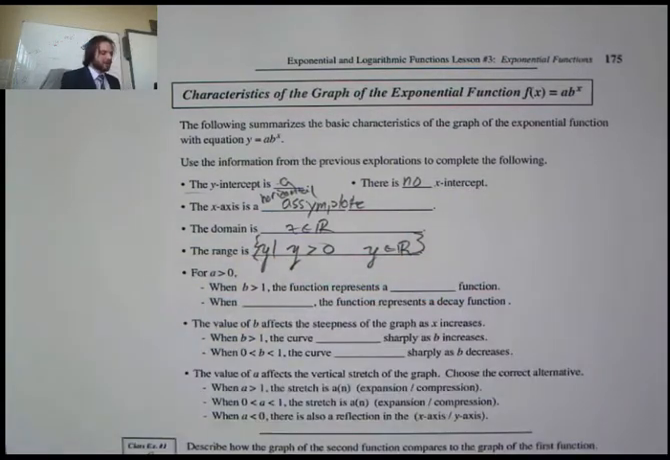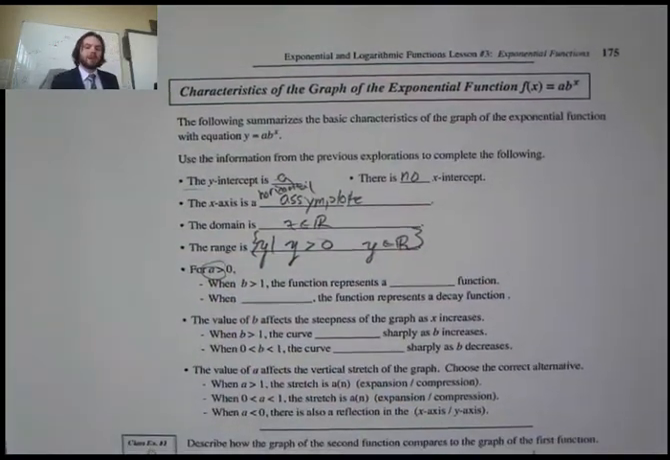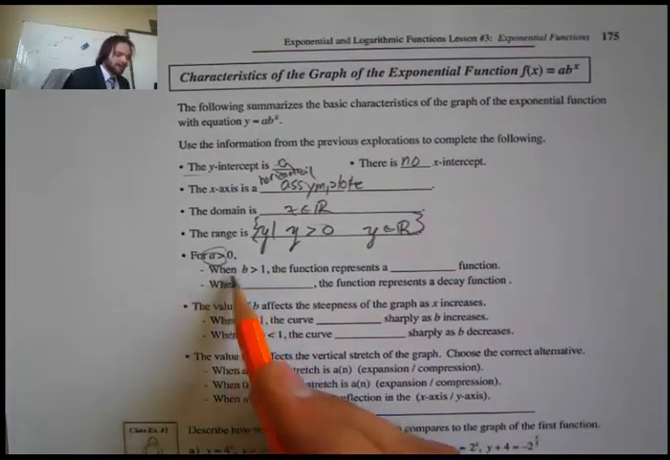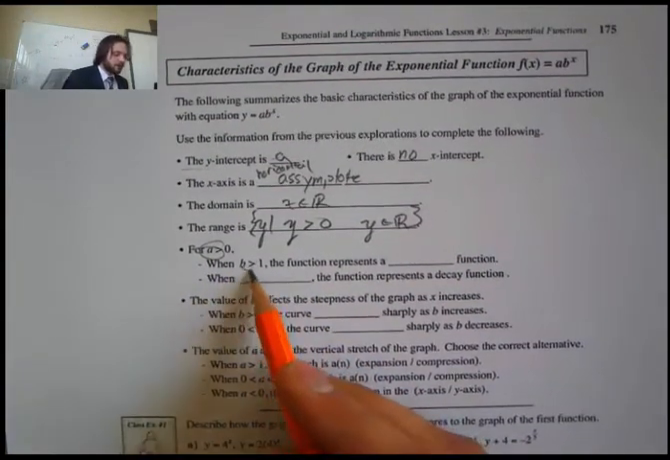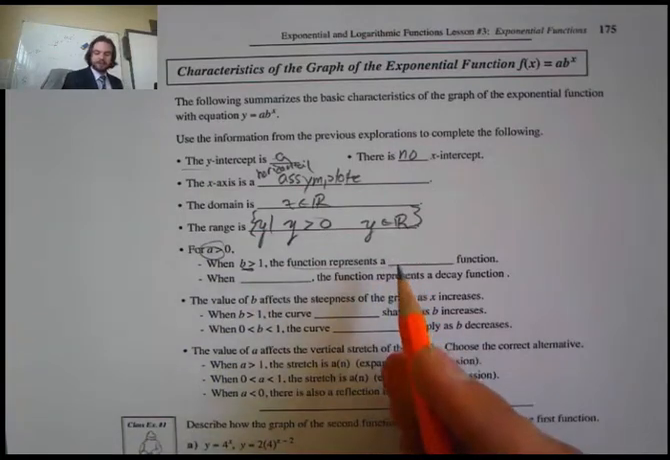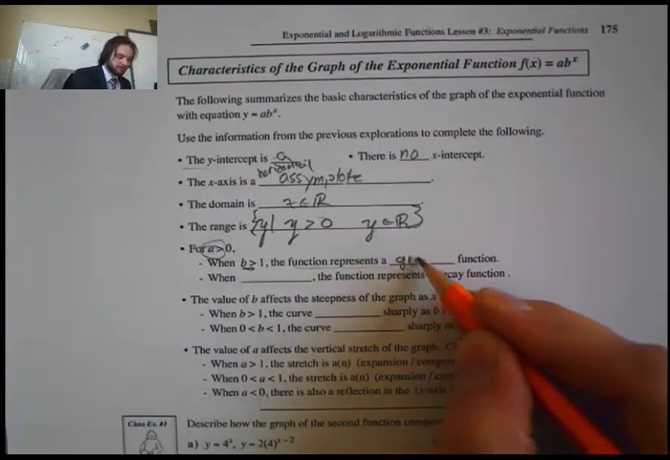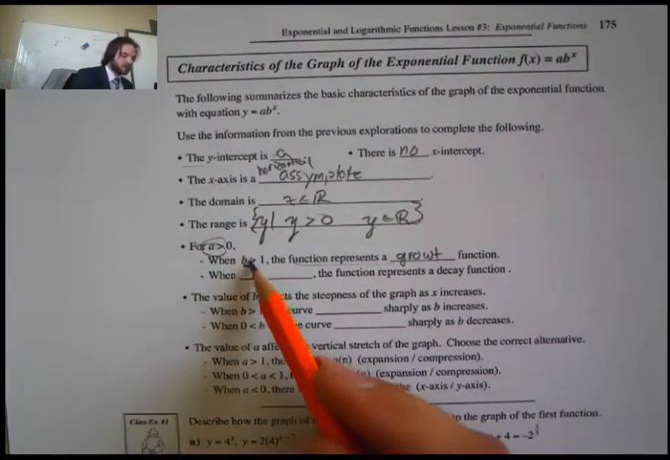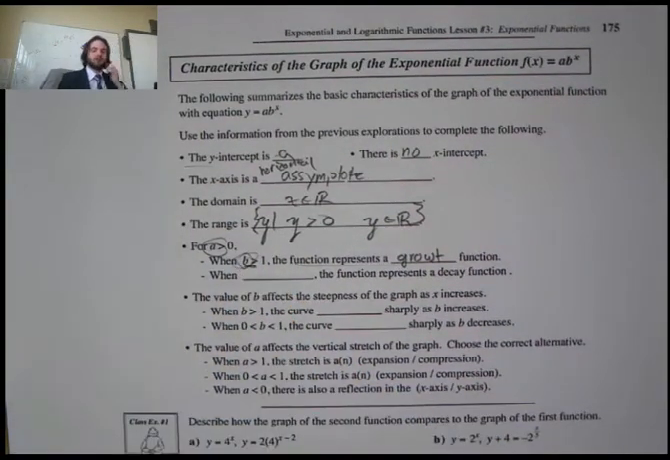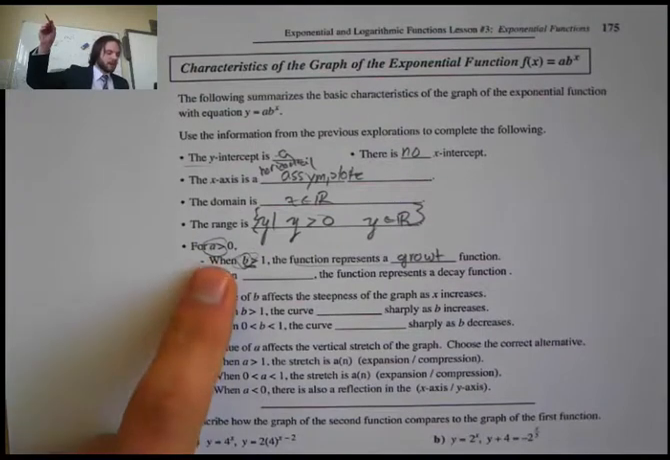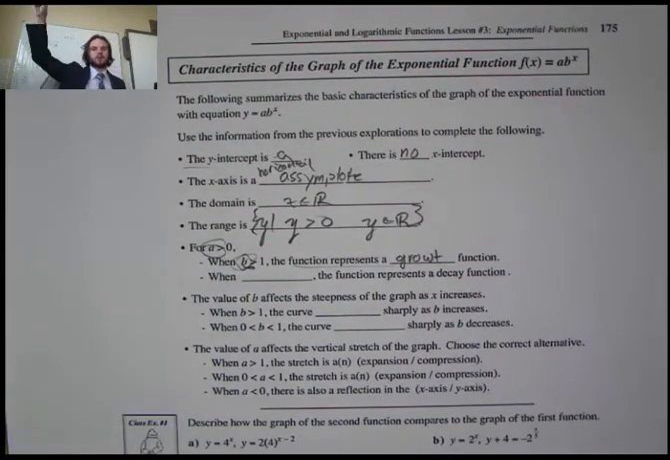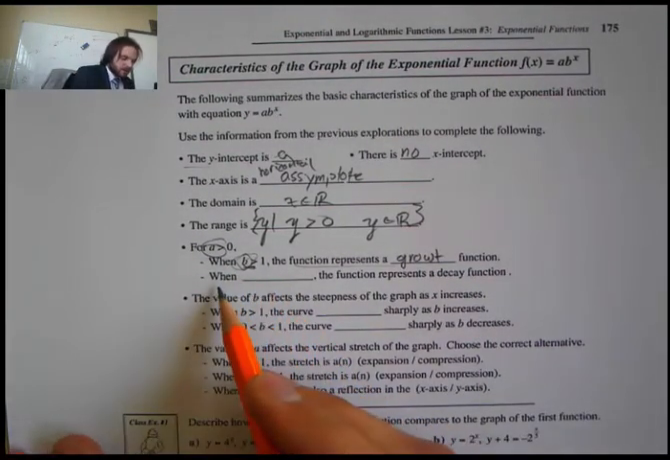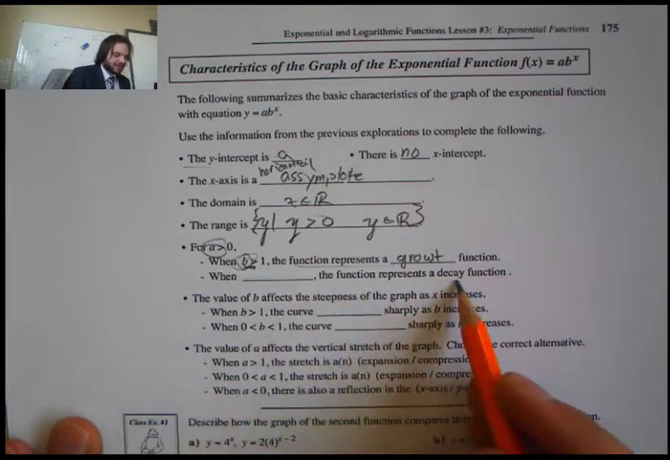Okay? For when a is greater than 0, and b is greater than 1, the function represents a growth. Okay? Because, think of it, first thing I always look at is b. b is greater than 1, so it's going like this. A is greater than 0, it's going to continue going like this. It's a growth. Okay?